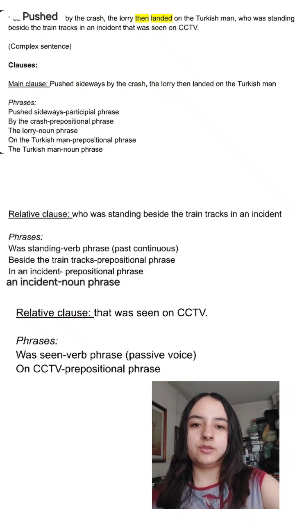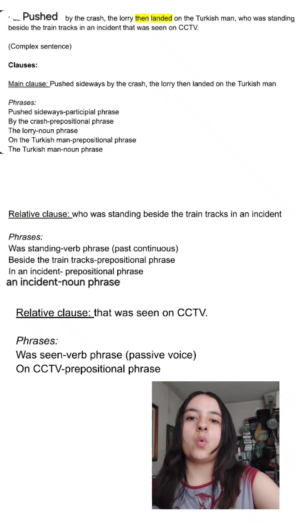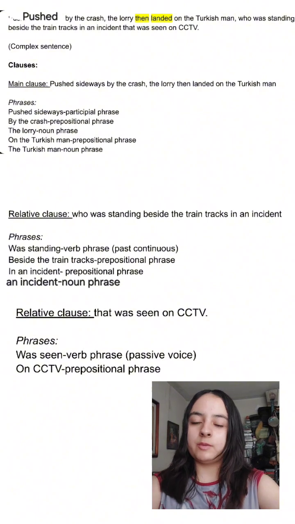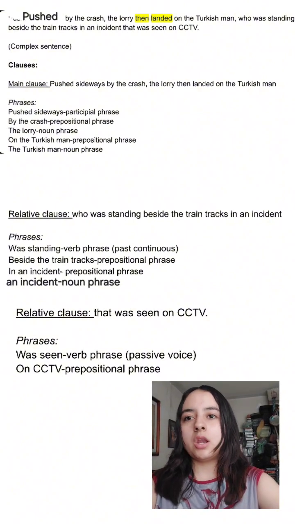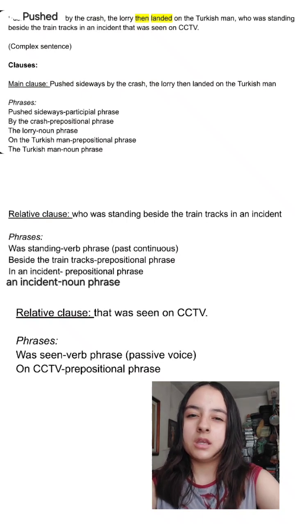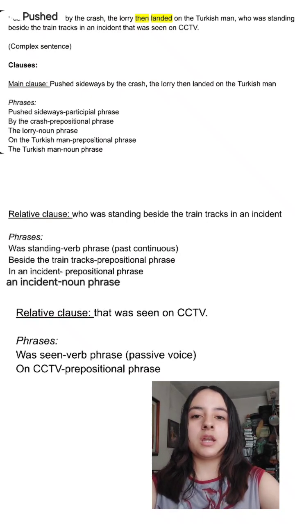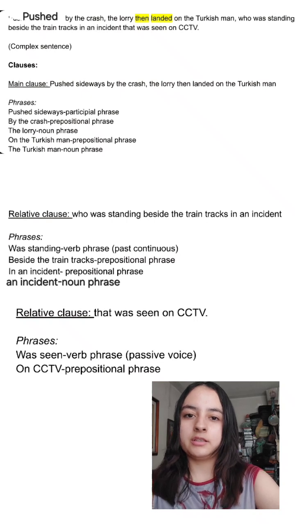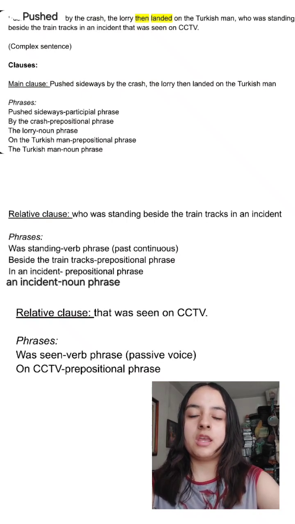Then the train tracks is a noun phrase functioning as the object of the preposition beside. And then we have in an incident, which is also a prepositional phrase. And then an incident is a noun phrase functioning as the object of the preposition in.